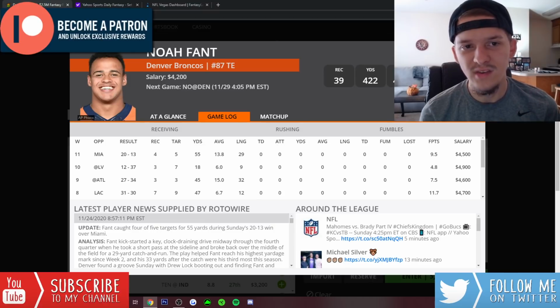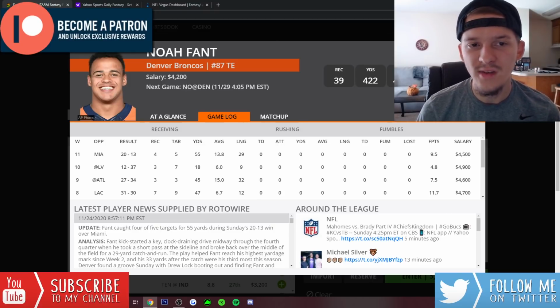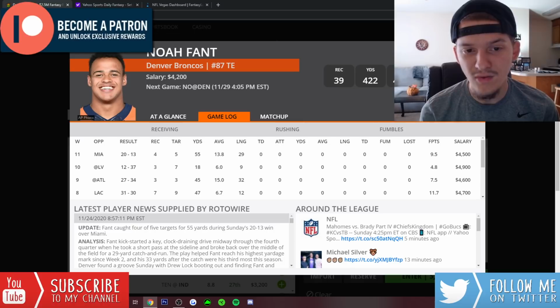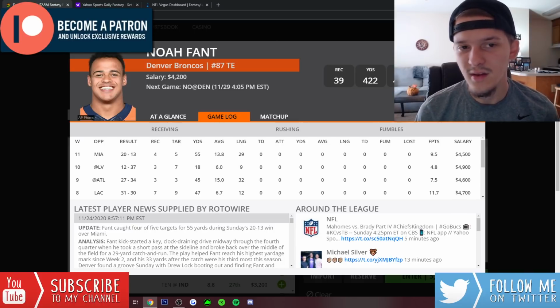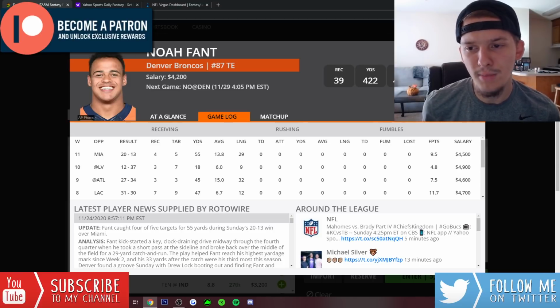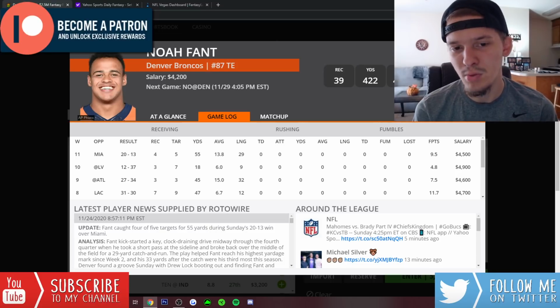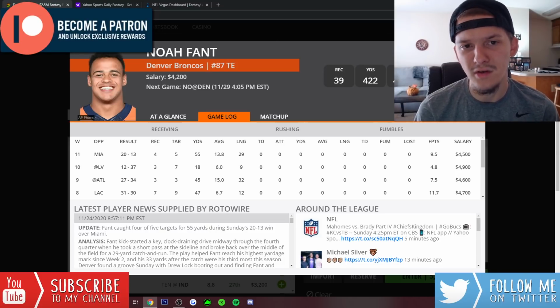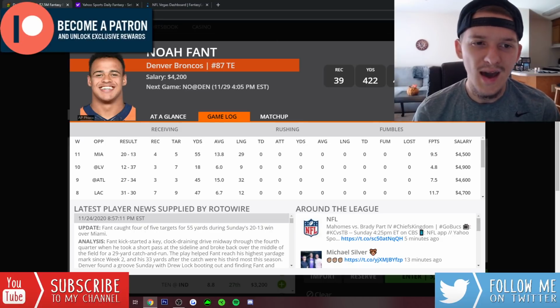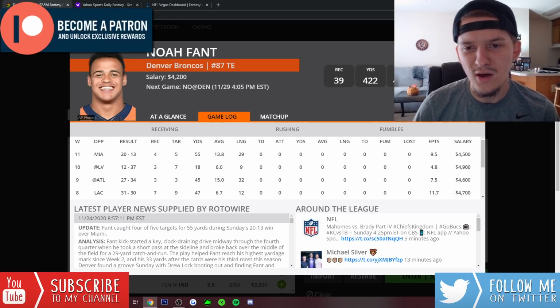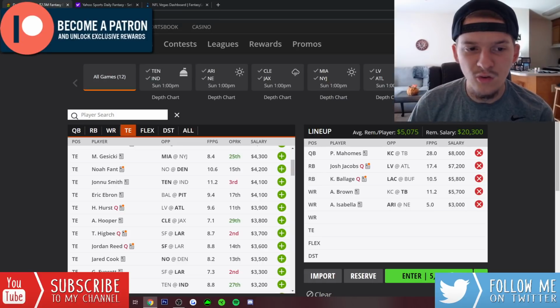So if we see Drew Lock drop back to throw 35, 40 times, Fant's probably going to see 7, 8 targets, if not more. This is still a guy that has big play upside, that's very athletic. He's one of the best receiving tight ends in the league, in my opinion. It's just that poor quarterback play. The Broncos offense as a whole just being bad has really not let Noah Fant break out this year. I feel like if he was on a different team, he would have probably had an awesome season. Kind of sucks that he's on this bad Broncos team. But I do like Noah Fant at $4,200. I think he's another value play that I will be looking to in that 4K range.